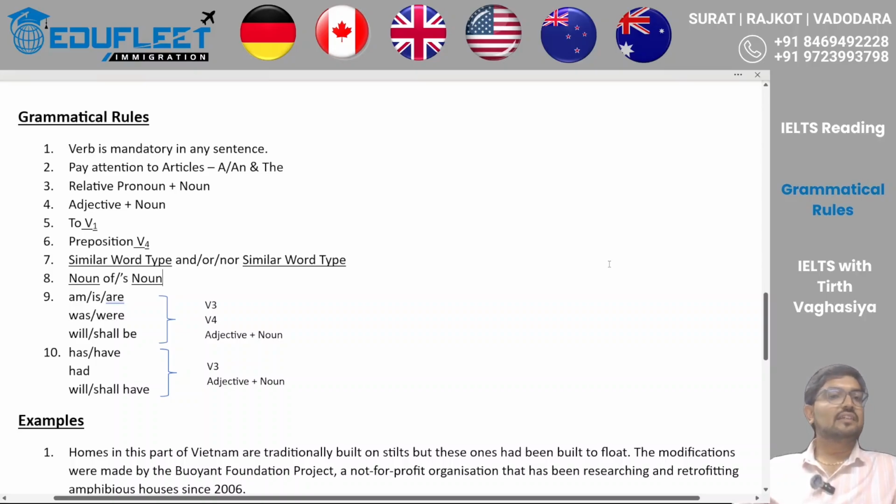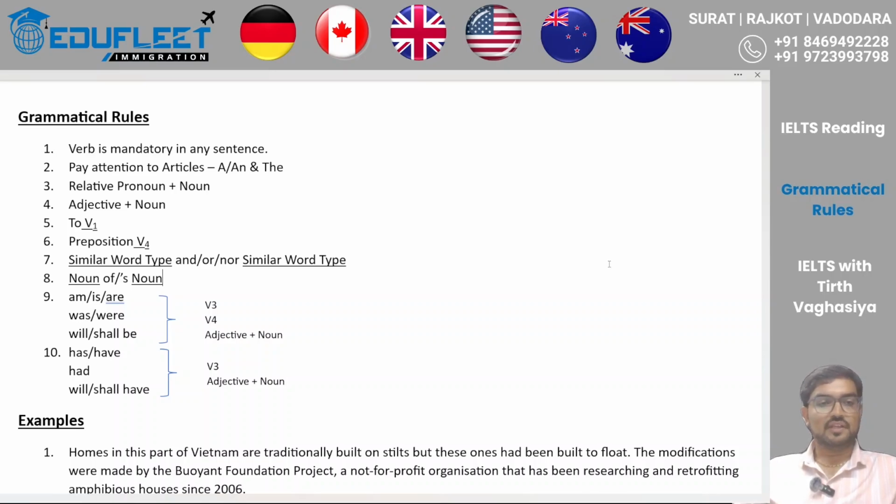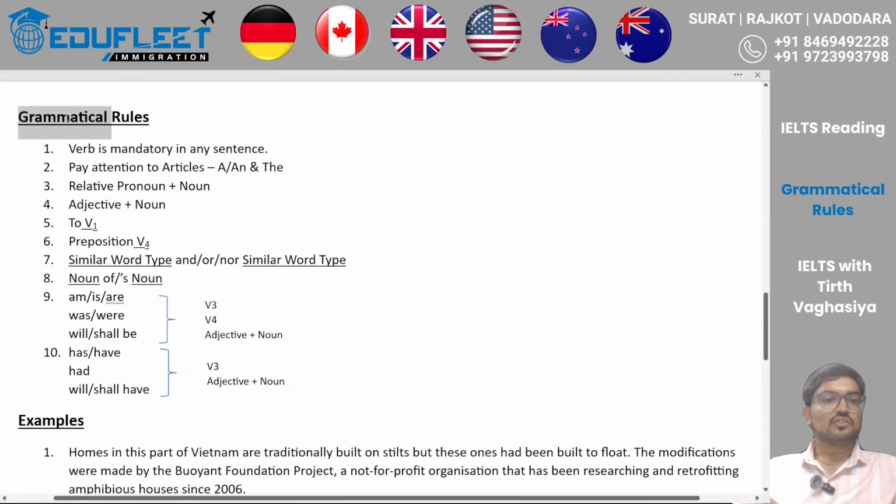After having a clear understanding about the parts of speech from the first lecture, this is going to be the second lecture, which is the discussion on grammatical rules. Now what is the usage of these rules and how is this going to help you in your reading and your listening section? If you are able to understand all of them and implement them correctly while solving your reading as well as listening blanks, you are going to observe a tremendous change in terms of saving the